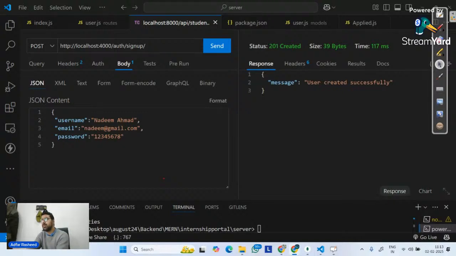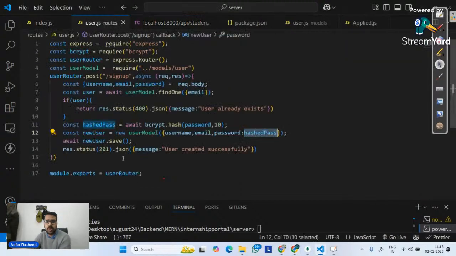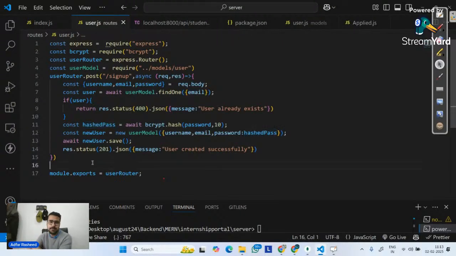Hey guys, hi everyone. Okay, I guess we can start with the session now. So until now, according to the logic that we have implemented, we are able to sign up a user, we are able to create an account with proper conditions as well, and we are able to hash our password as well. Now this part is done, right? Now what we need to do is implement a login.